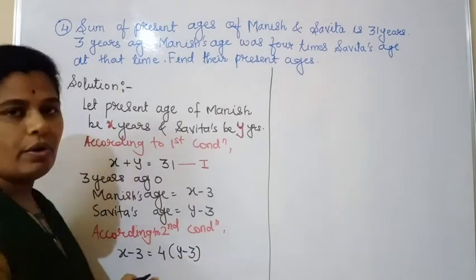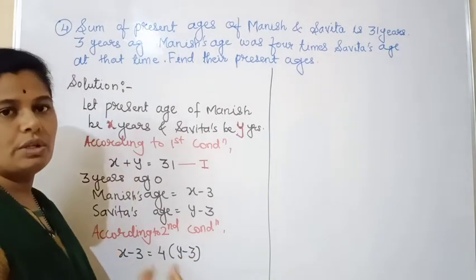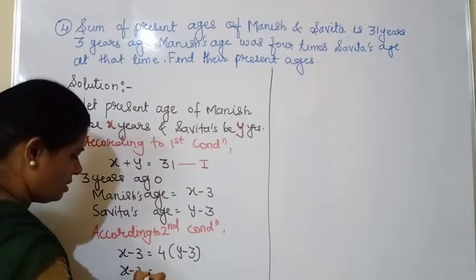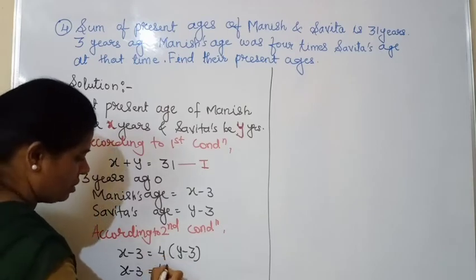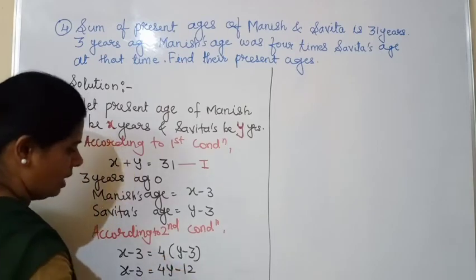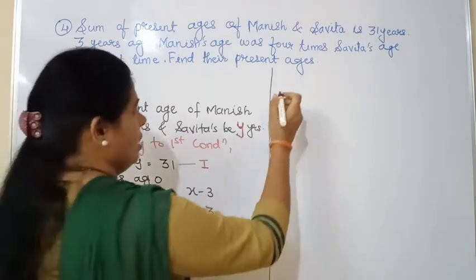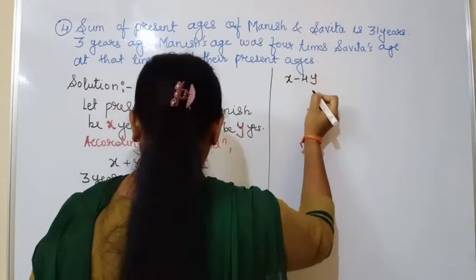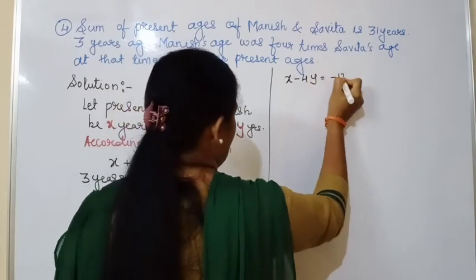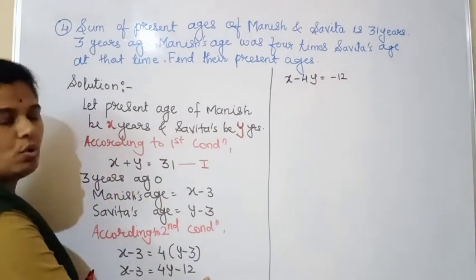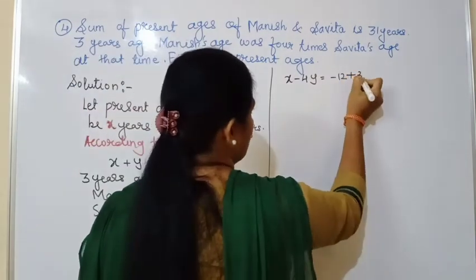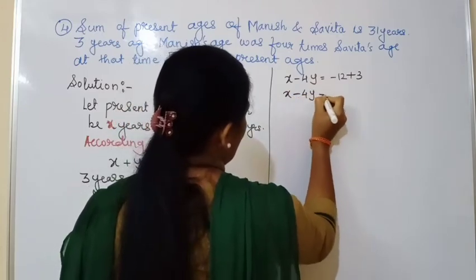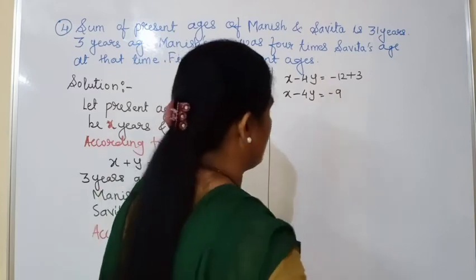Okay, so now what we have to do? We have to solve this equation so that we will get a new equation here. So after solving, what we get? X minus 3 is equal to 4 into Y is 4y, and 4 3s are 12. We'll arrange the equation. After arranging the equation, we will get X minus 4y equal to minus 12. This minus 3 will go towards 12 and it will become plus 3. Okay, so it is X minus 4y is equal to minus 9.